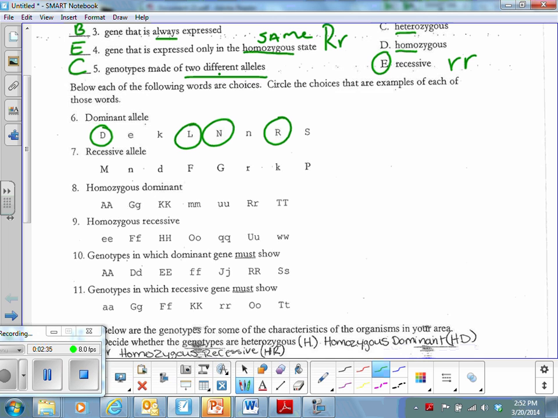Okay. Next comes recessive. Remember, recessive alleles are designated by lowercase letters. So you'd circle the lowercase alleles.